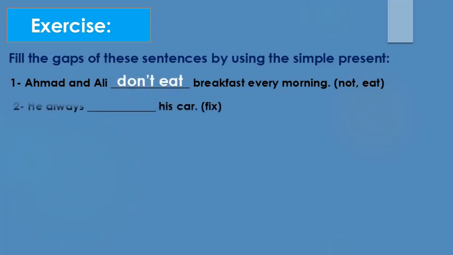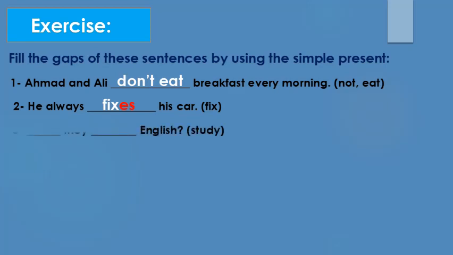Number 2. He always blank his car, fix. So we have always, it is the keyword. So here it is singular. And here we have fix, ending with the letter X. So he always fixes. So we add es. Why? Because the verb ends in x.